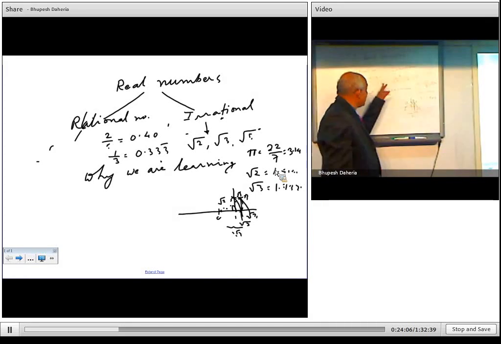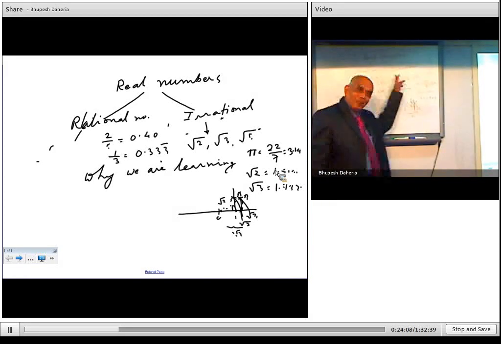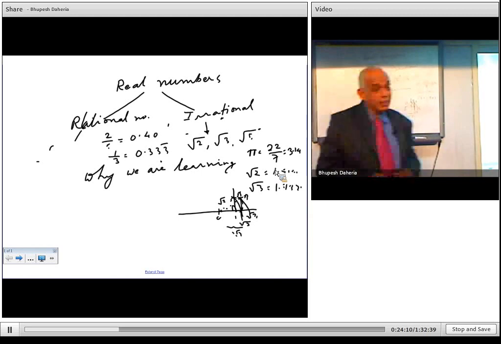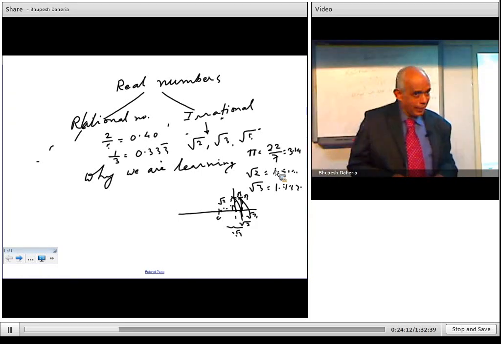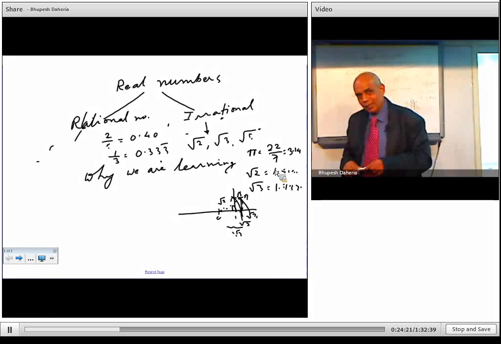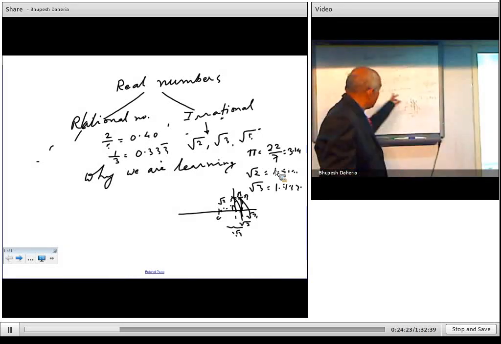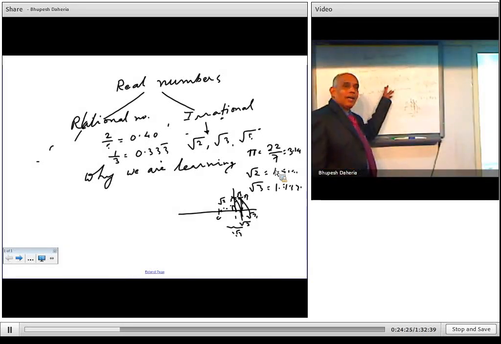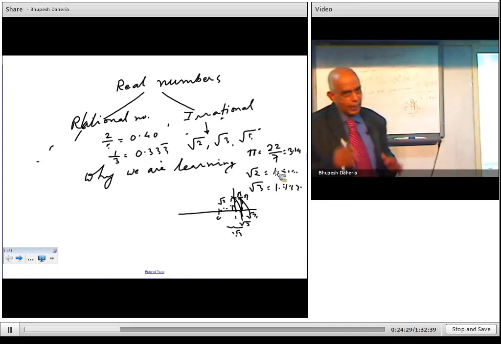An irrational number is neither terminating nor recurring. So that is the definition of an irrational number. So this is the difference between a rational number and an irrational number.